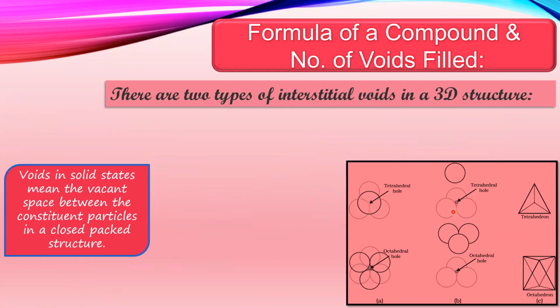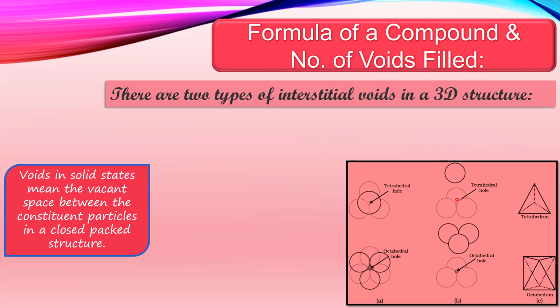Now, what are voids? When we get into the 3D structure, on the right hand side corner, if you arrange three spheres in a triangular shape, you will observe that inside there exists a hole, and in that particular hole we can place another atom.